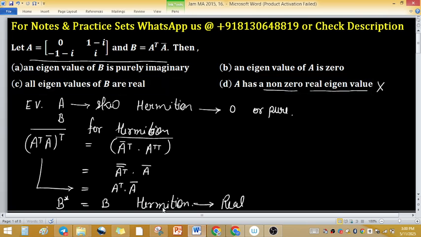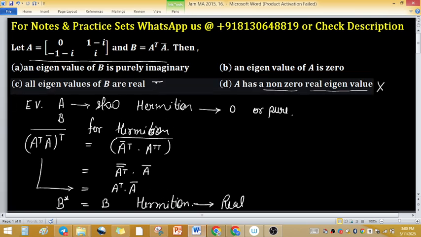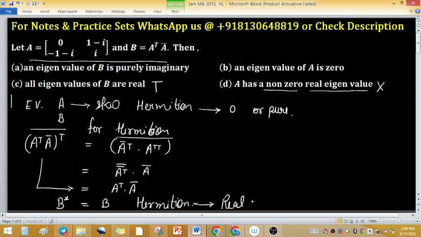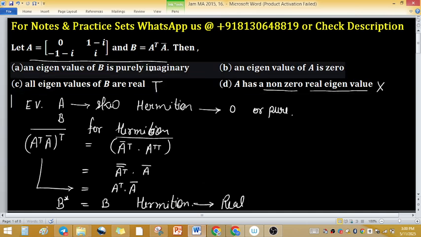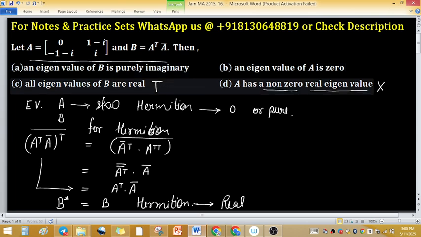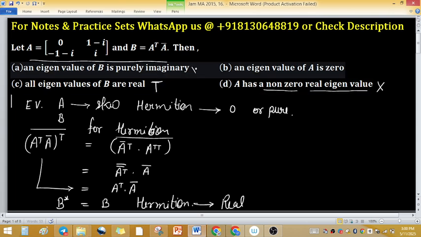And option C is true because B is Hermitian, so all eigenvalues of B are real. Because option C is true, that's why option A is wrong.